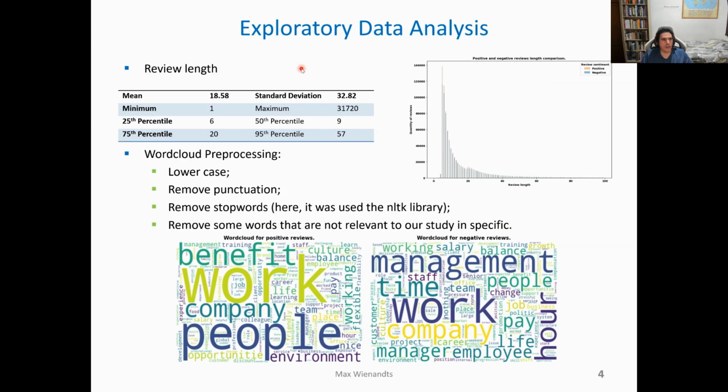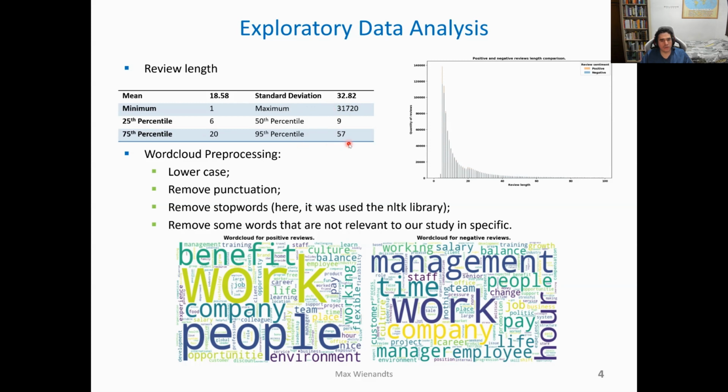When working with text, it is interesting to see how many words each review has. For instance, here the shortest review has only one word and the longest one had almost 32,000 words.